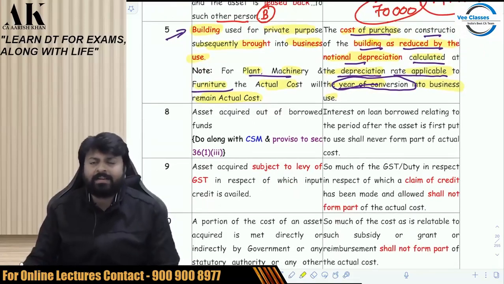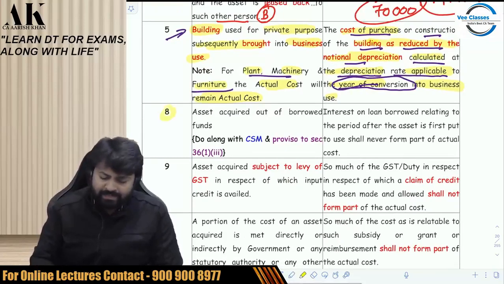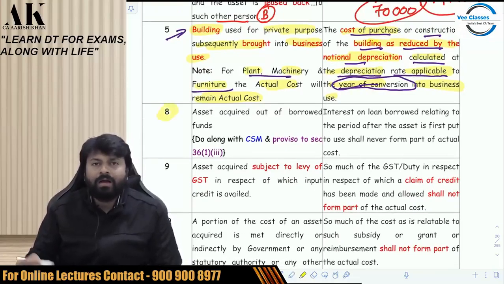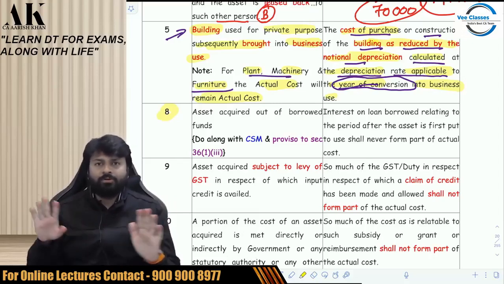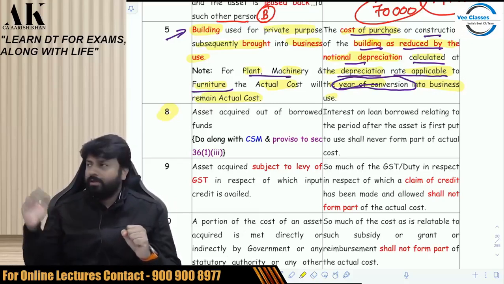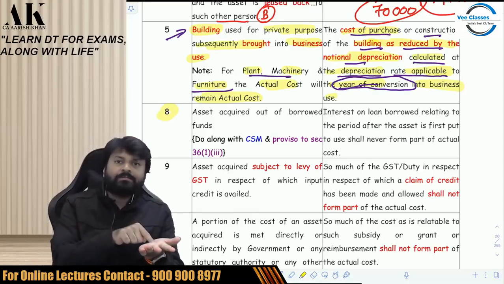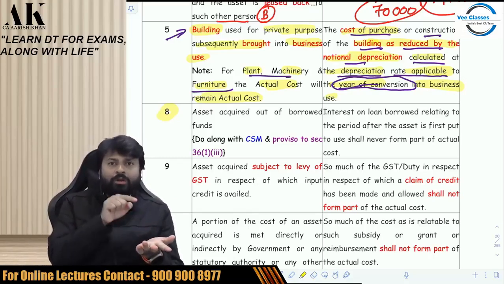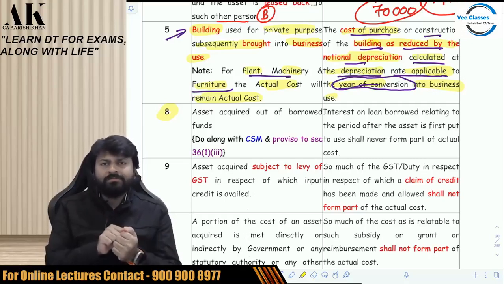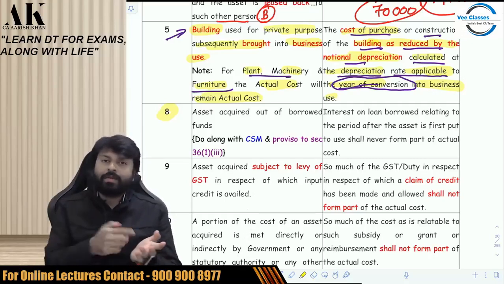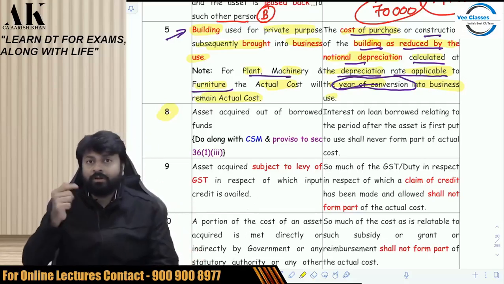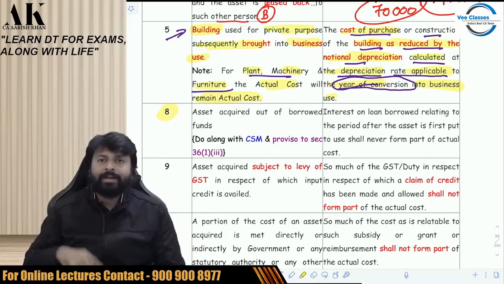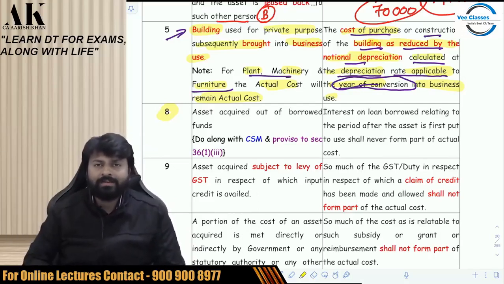Explanation 6, 7, etc. Coming to explanation 8, which I have already told you. I'll tell you again if you want. Once the asset is put to use, you have taken a loan for buying an asset. Till the time the asset is not put to use, you capitalize the interest cost to the cost of the asset. But once the asset is put to use, what will you do with that interest cost? That interest cost will go to the P&L account. That will not form part of the actual cost of the asset.